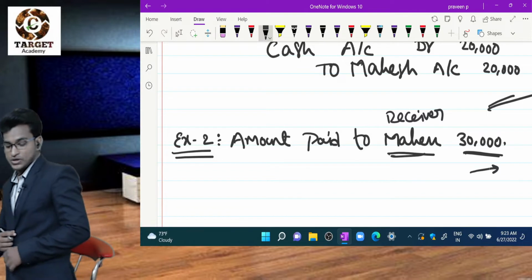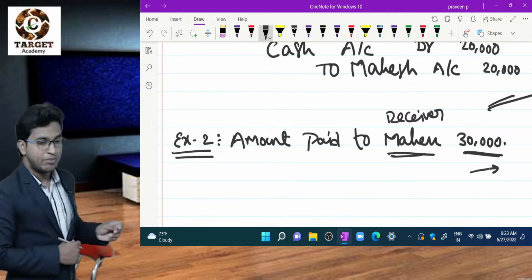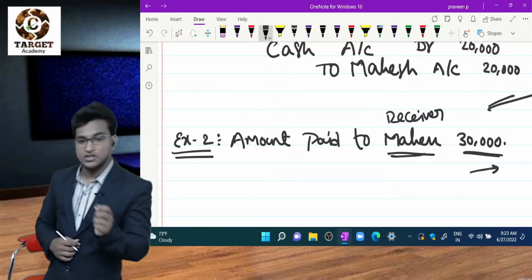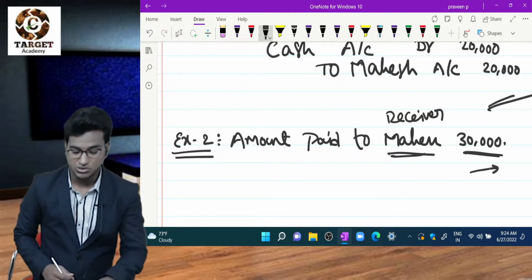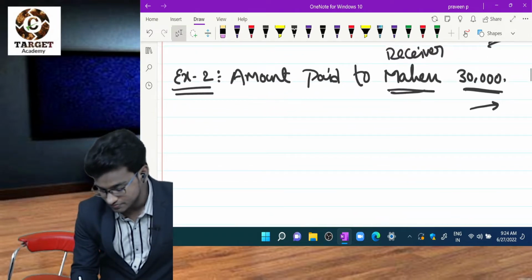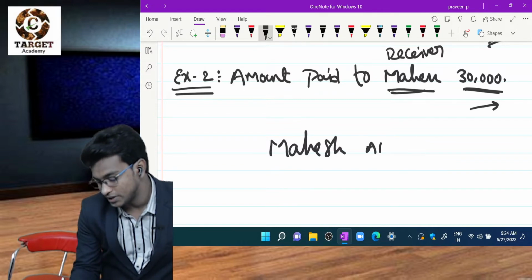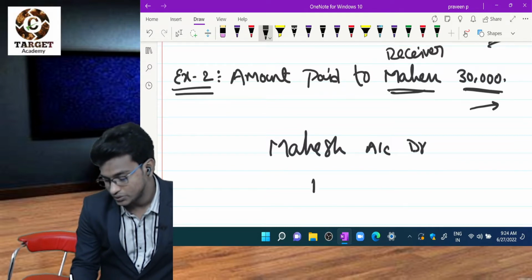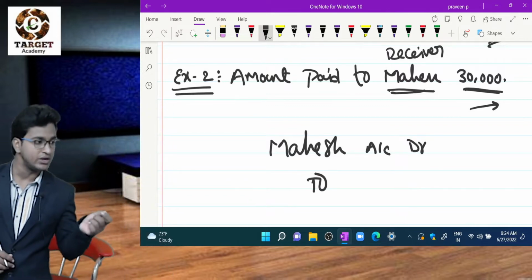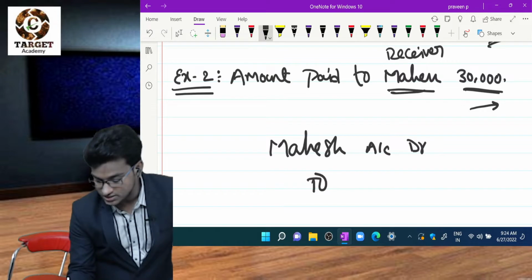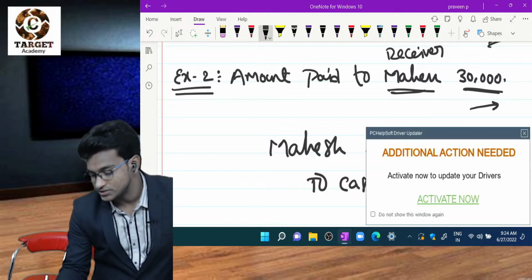Okay. So then go to the golden rules. What is the first one? Debit what comes in? Sorry, debit the receiver, credit the giver. So here Mahesh is receiver or giver? Receiver. So I have to debit Mahesh. So what is the entry? Mahesh account debit, to cash, 30,000. Here 30,000 is going out, right?